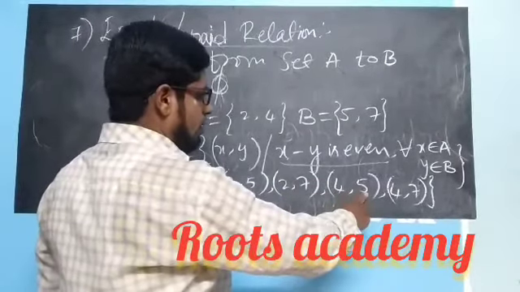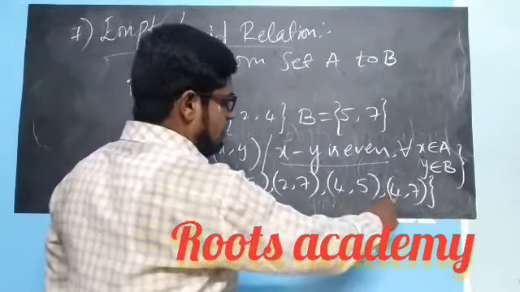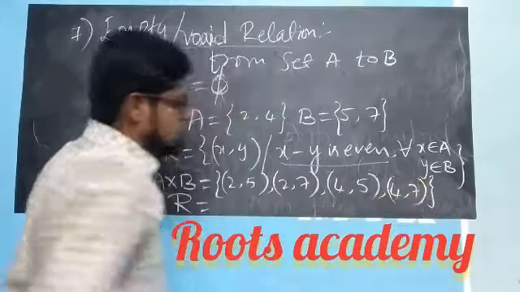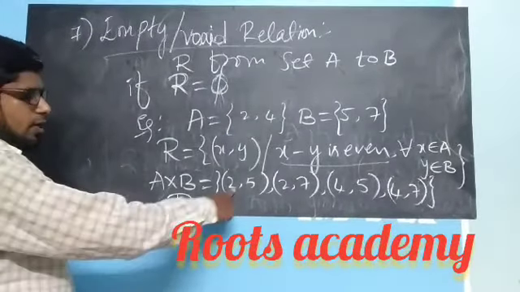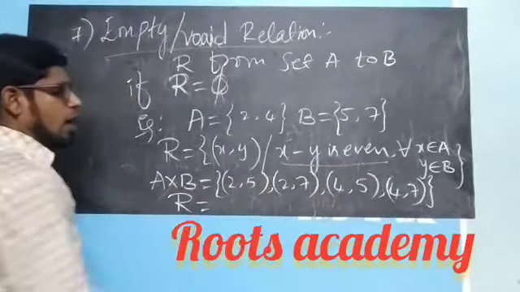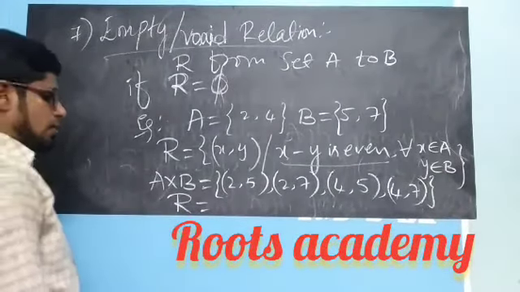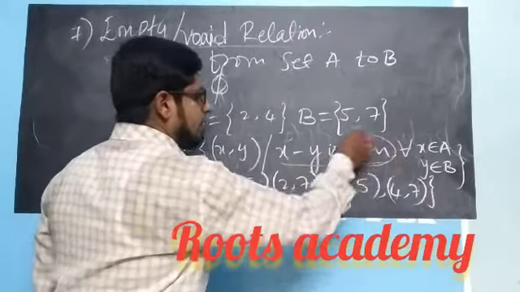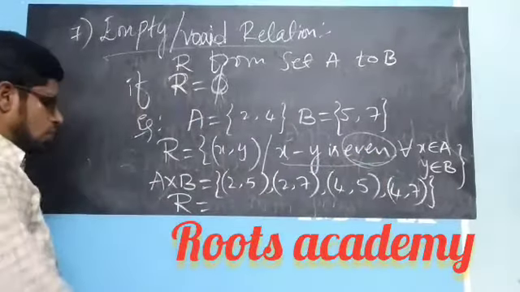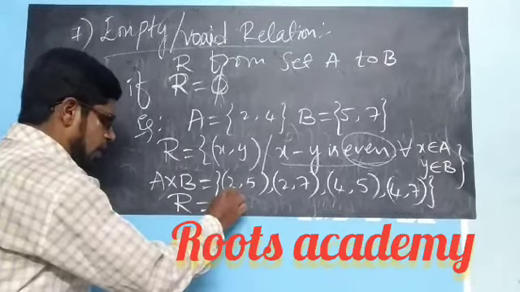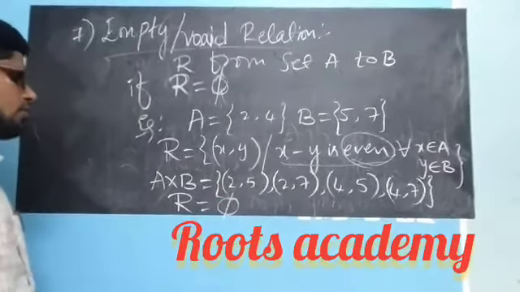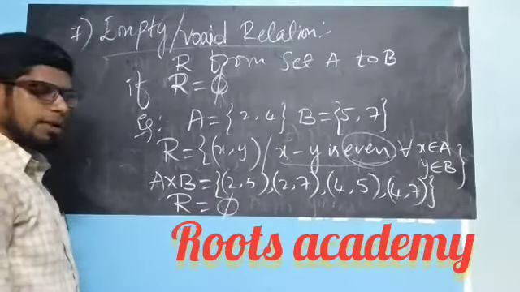Then 4 and 5 is odd, 4 and 7 is also odd. Whatever elements I take, the differences are always odd, but in the relation I want even numbers. So this relation is an empty relation.